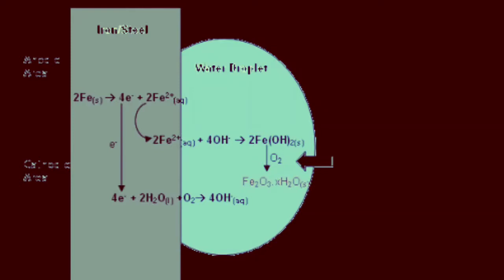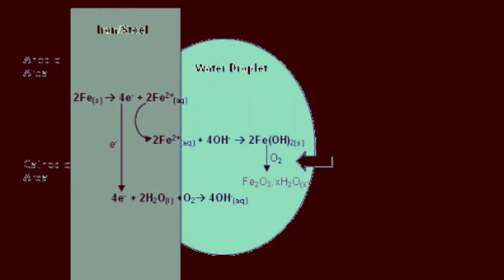This compound Fe2O3 is formed by the action of iron, oxygen and water molecules.